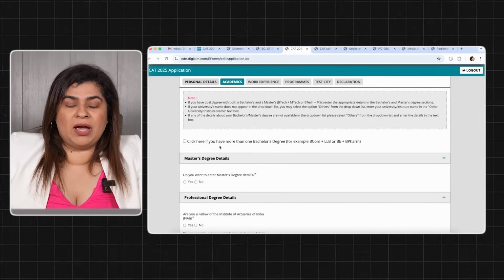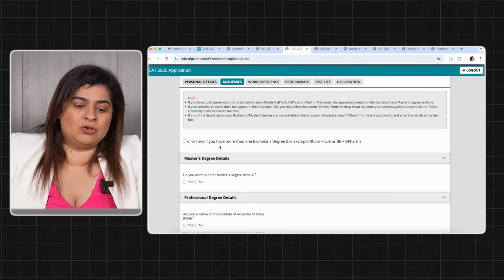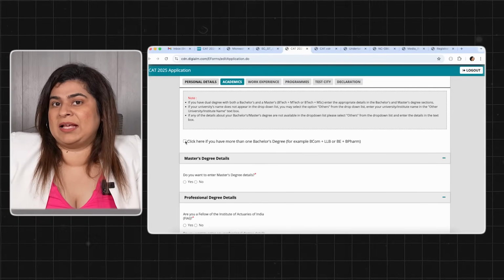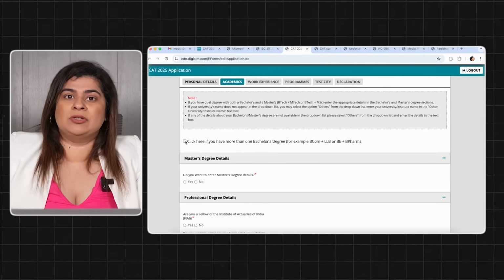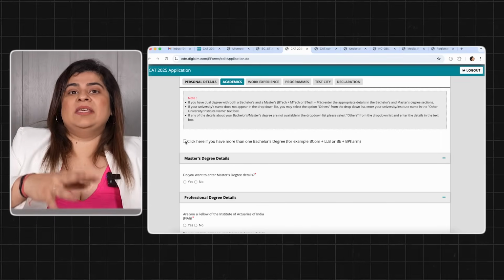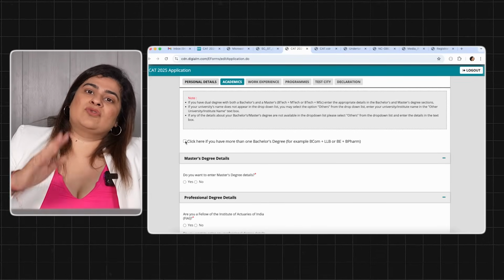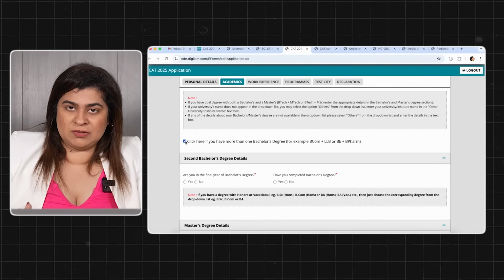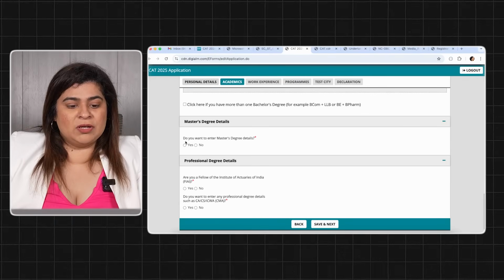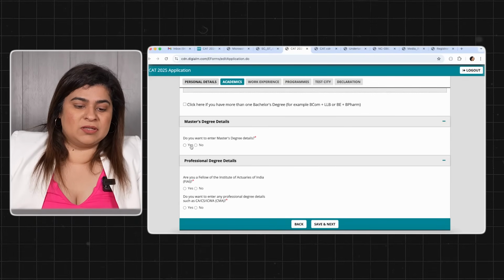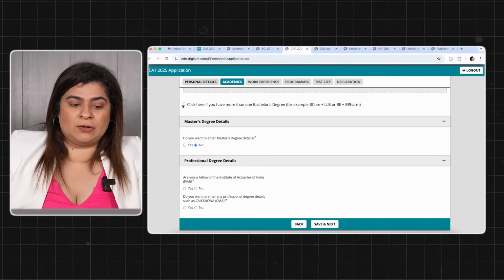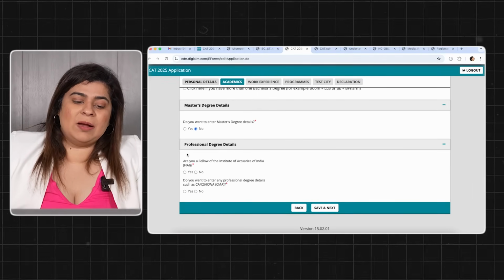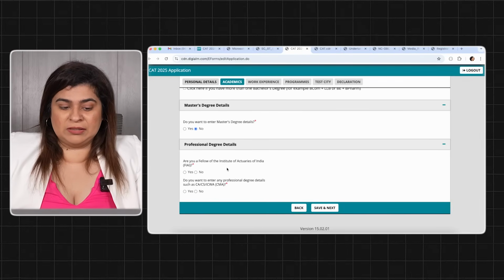Okay. If you have done more than one bachelor's, then you will click here and enter your second bachelor's degree course information as well. For example, a lot of people do BCom plus LLB, BE plus B Pharma, extra things which are there. So accordingly, you will click on it and you will put your second bachelor's degree. For the ones who are pursuing one simple bachelor's degree, don't click on that form, just proceed ahead. Move to master's degree, click on no. Come to the last section, which is your professional degree details.